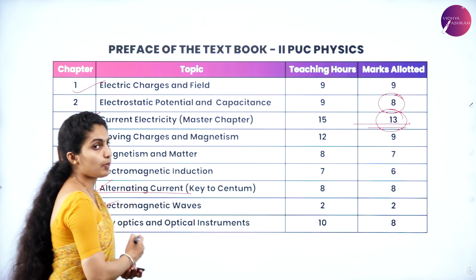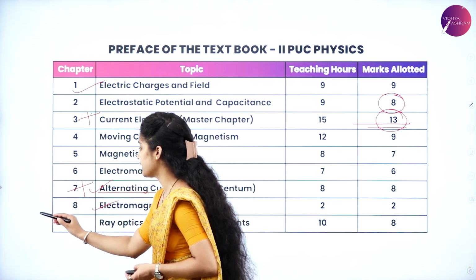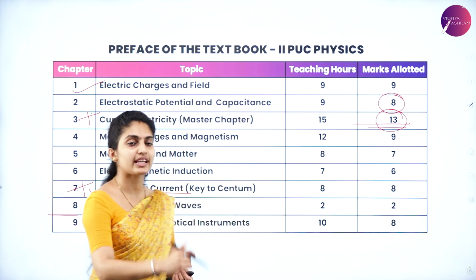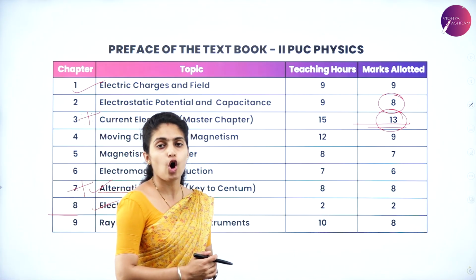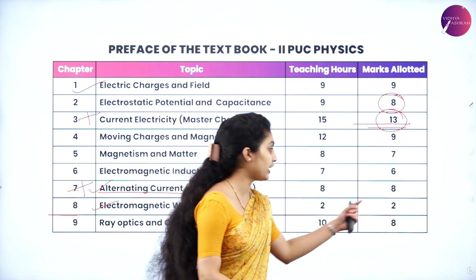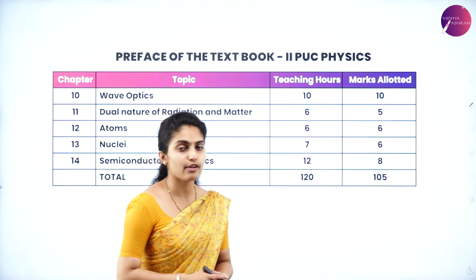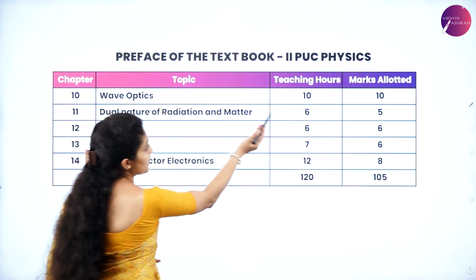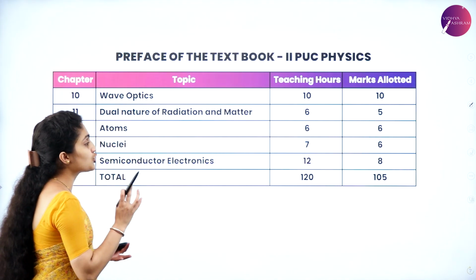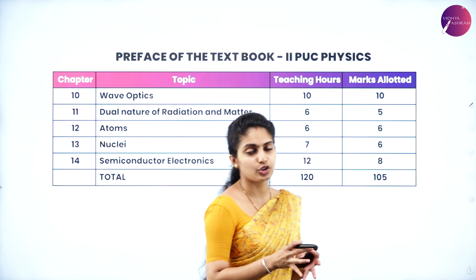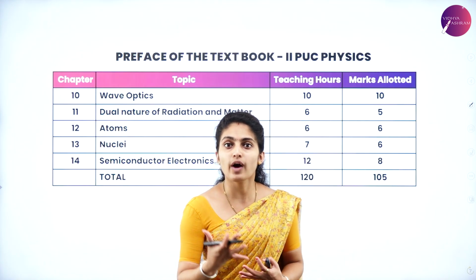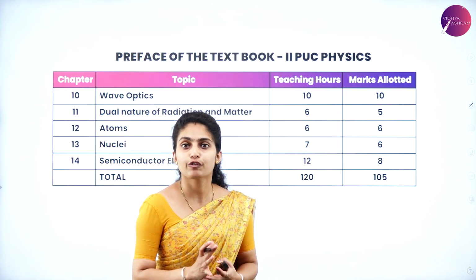After which we have ray optics and optical instruments, which is from the second textbook. So from 9th chapter onwards, it's all about the second textbook where exactly it arises, that is ray optics and optical instruments. So which is having a weightage of 8 marks. After which we have got wave optics, and wave optics marks allotted will be 10 marks for the wave optics. Next, it is dual nature of radiation and matter, where we study the double nature of radiation as well as matter. So for that you have got the marks allotment as 5 marks.